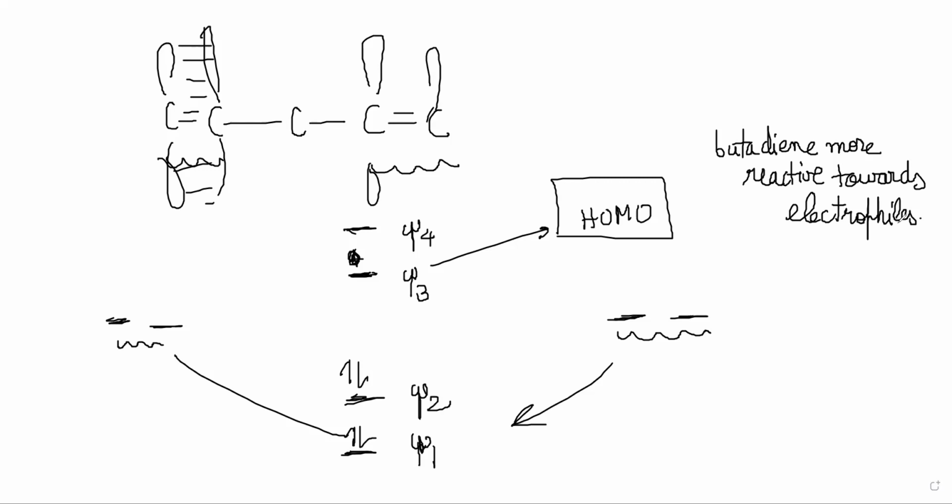One second. If the HOMO is higher, does it make it more nucleophilic, or more susceptible to electrophiles? Why is he saying that? I've forgotten the previous part, earlier when we were doing electrophilic addition, where we talked about this HOMO-LUMO stuff, where the energy gap between the HOMO and the LUMO should be small, right? Somewhere it was, I remember.